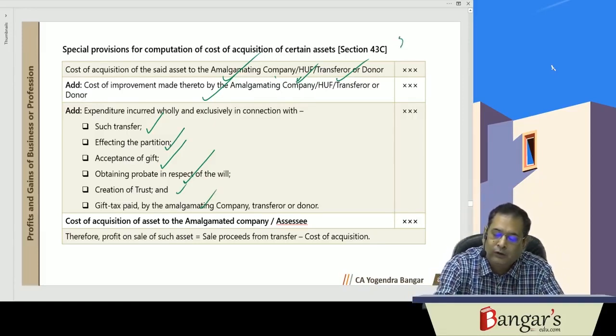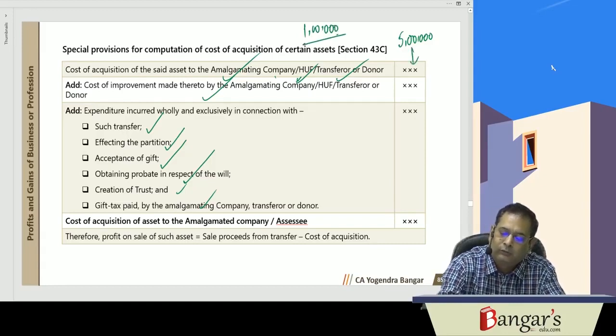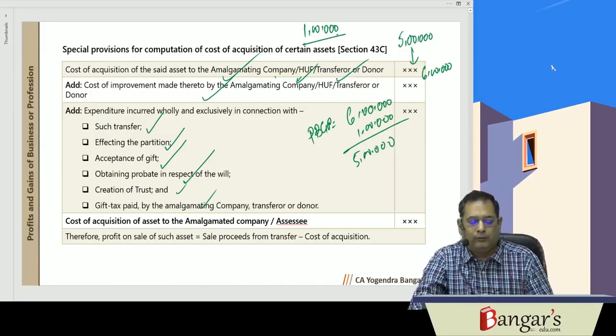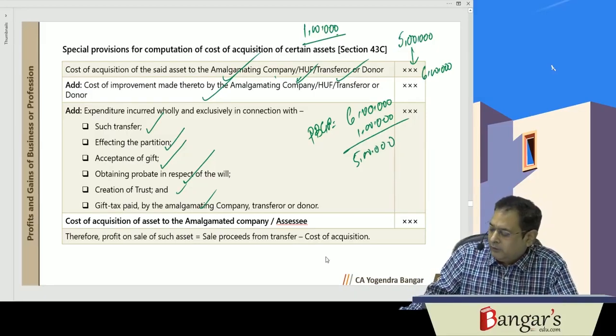So if stock has been acquired for 5 lakh rupees, and in the amalgamating company's books it is 1 lakh rupees, and it is subsequently sold for say 6 lakh rupees, the business profits, PGBP, will be 6 lakh minus 1 lakh. This will be our PGBP rather than 1 lakh rupees. So that has been provided in this particular section 43C.